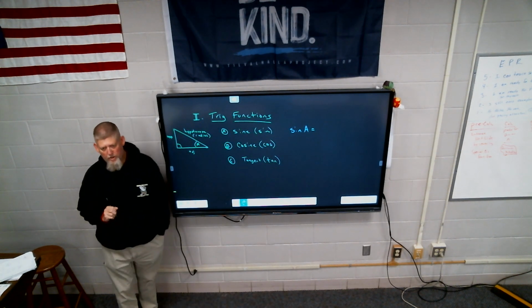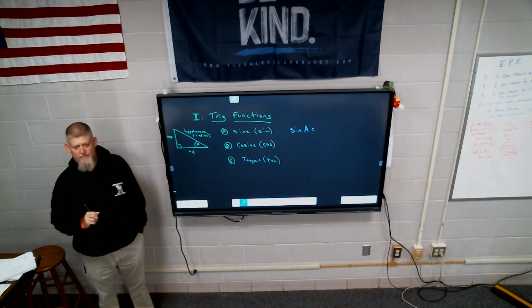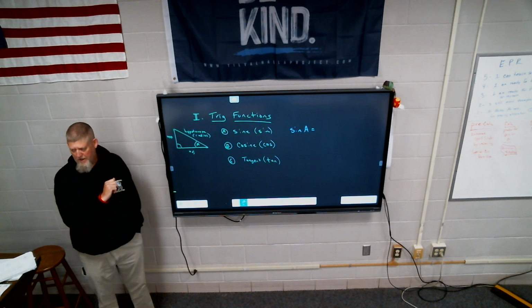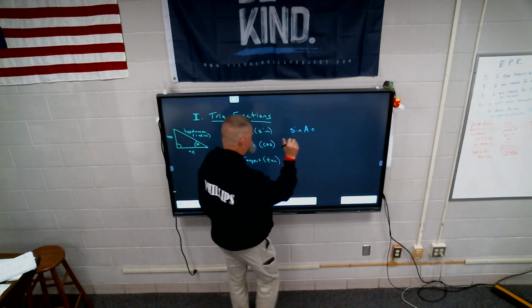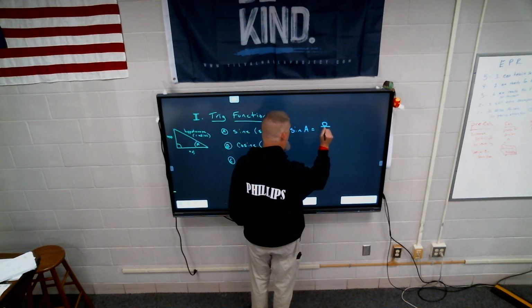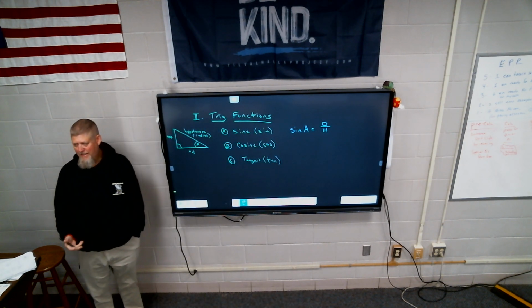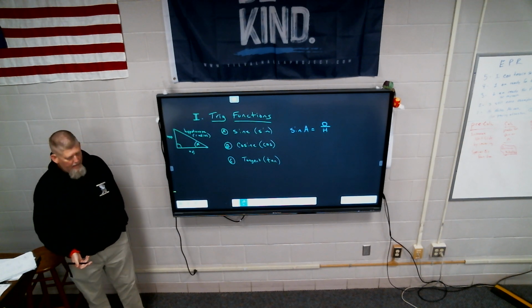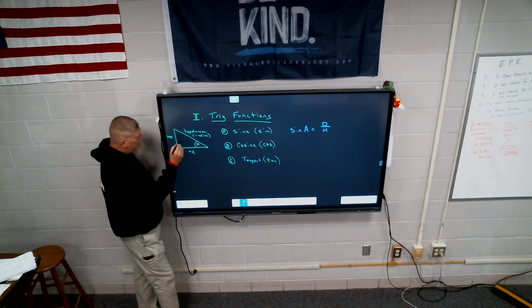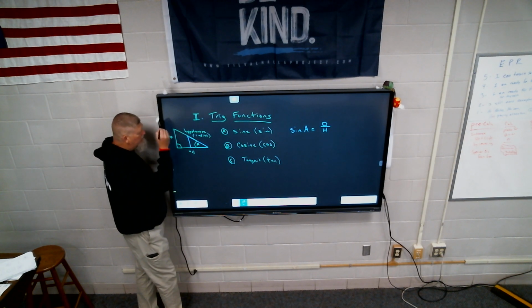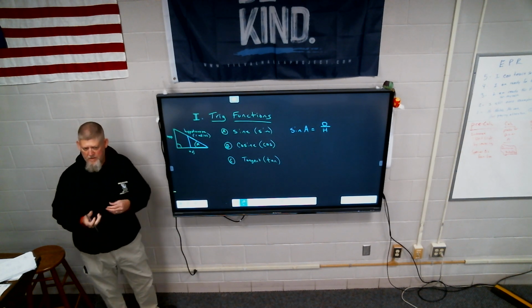Do you remember what it stood for? SOHCAHTOA? Opposite over the hypotenuse. So the sine is going to equal the opposite over the hypotenuse. And notice it doesn't matter how big the opposite and the hypotenuse are. It could be this triangle here. It could be a bigger triangle, but the proportion's always going to be the same.